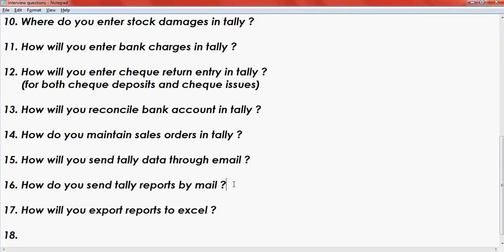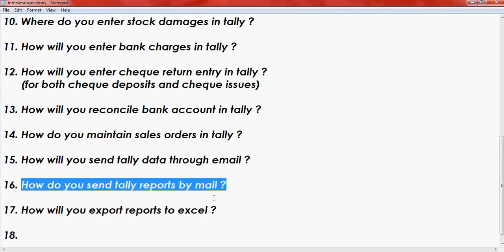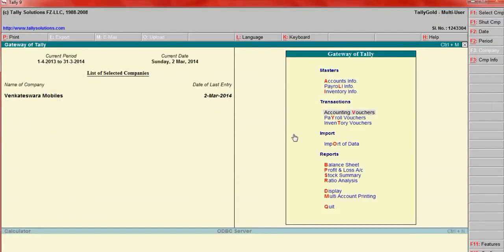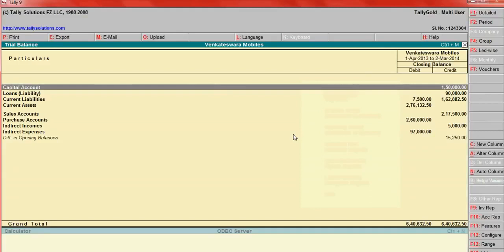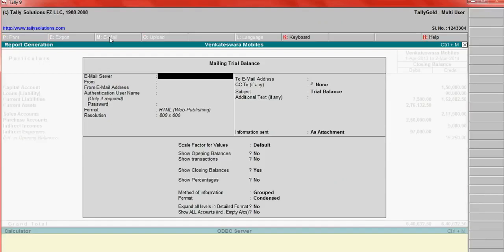The next question is, how do you send Tally reports by mail? This is also very important. For example, any report, go here, trial balance, email. Here enter the server name. This I will explain, say Gmail or Yahoo, then email address, etc. For this chapter, I have created a video.